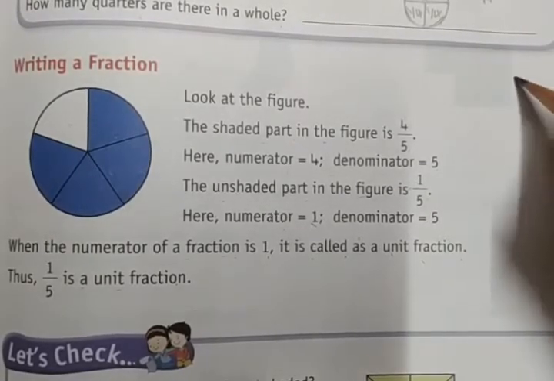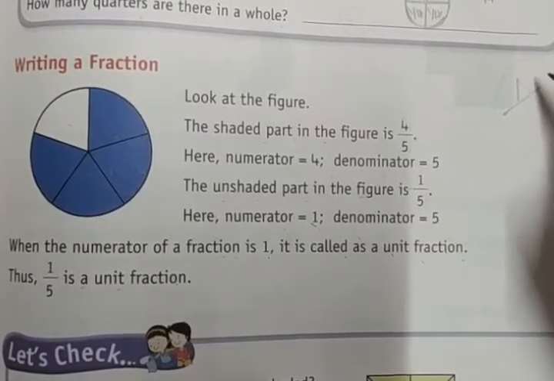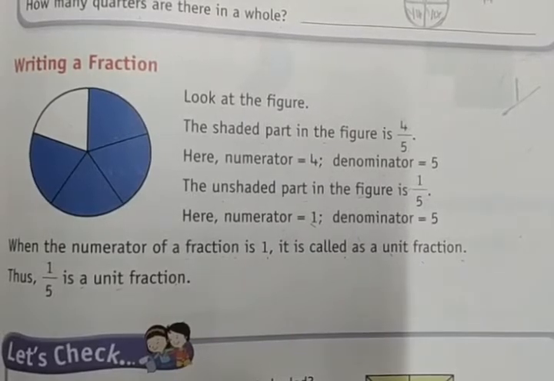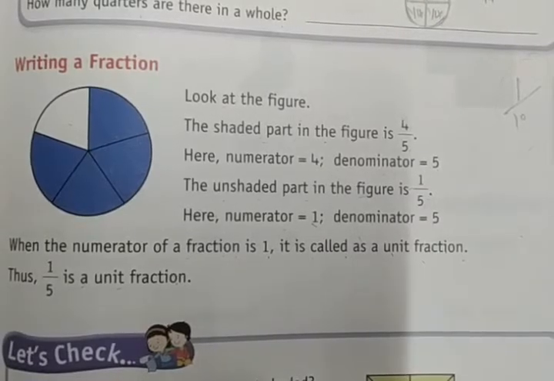Whenever you get 1 as the numerator and the denominator may be anything, that 1 by any number is called a unit fraction. Maybe 1/10, 1/5, 1/6, 1/8, or whatever it may be. That is called a unit fraction. Okay. Alright.